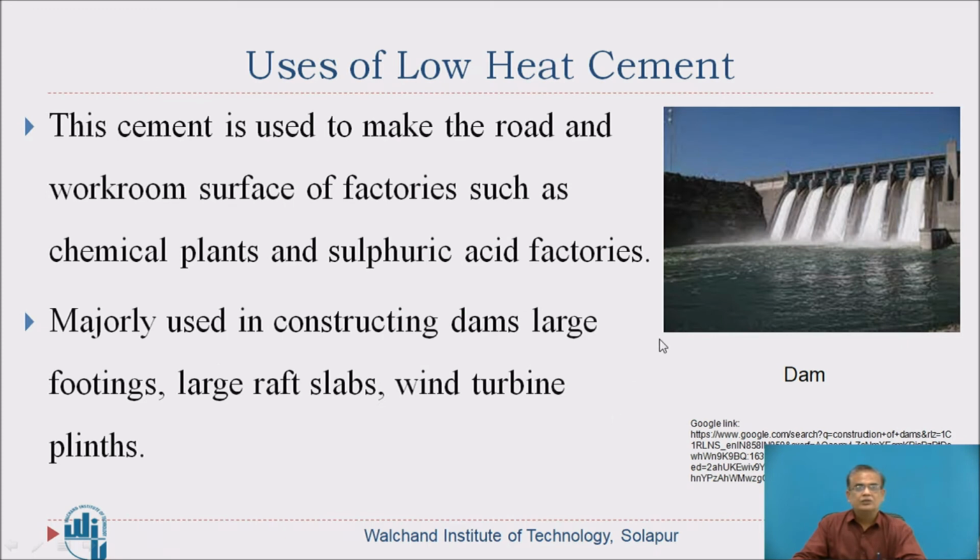Okay, so uses of low heat cement: it is used to make the road and workroom surface of factories such as chemical plants and sulfuric acid factories, etc. Also, it is used in construction of dams, large footings, large raft slabs, wind turbine plinths, etc. So low heat should be evolved, like construction of a dam. If large heat is generated, you will find that there will be cracks in the concrete surface. So low heat cement is preferred in such areas.